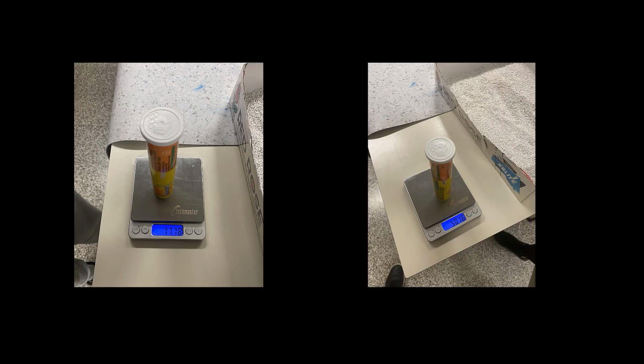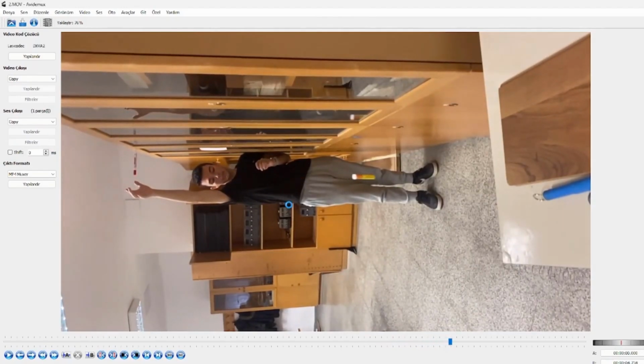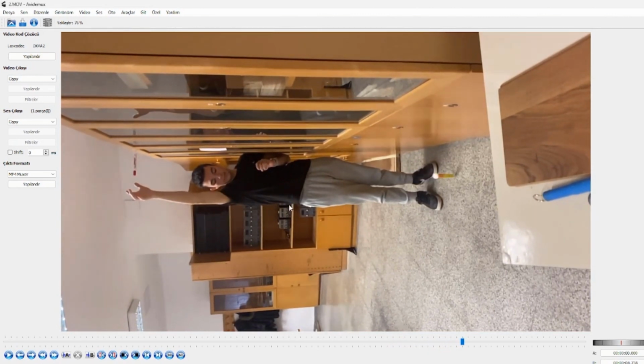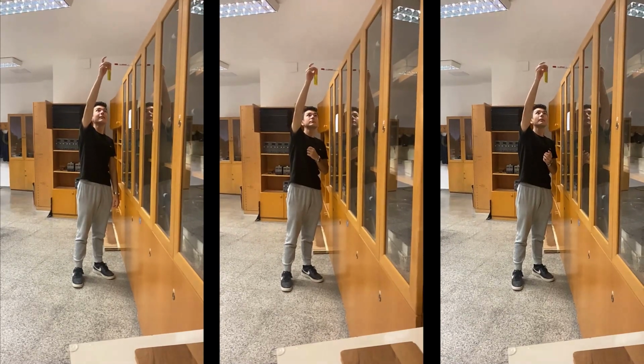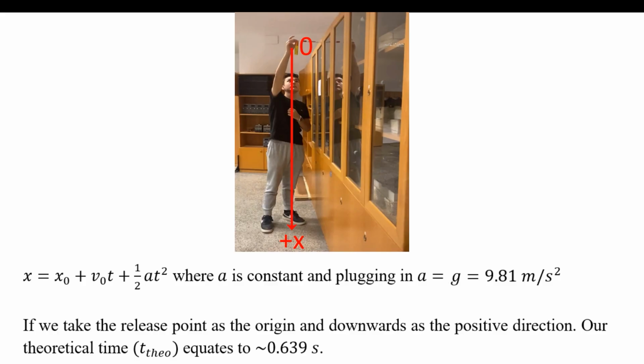same time. Two objects sharing the same geometry with different masses will be dropped from the height of 2 meters, and the time it takes them to land will be measured using a 240 frames per second phone camera. This will be repeated 3 times per object. The average time it takes them to land will be calculated for each of them separately, and the difference of the acquired results will be compared to each other and the theoretical value using g equals 9.81 meters per second square. If we take the release point as the origin and downwards as the positive direction, our theoretical time equates to